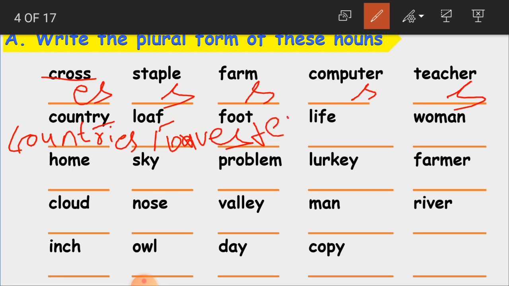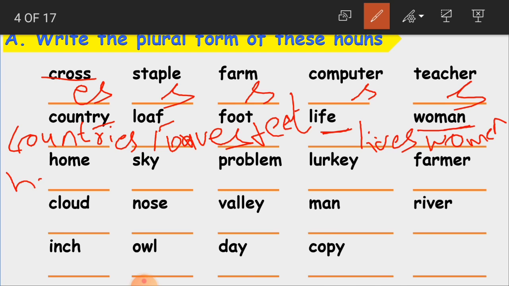Yes, foot becomes feet. Okay. Life. Again, what is the ending letter here? FE. When FE comes, then this has to be changed to VE. Yes. That is lives. Lives. This F becomes V here. Okay. Then woman. Woman, what happens? We learned just now. Man becomes men. Woman becomes women. Home. This also homes.